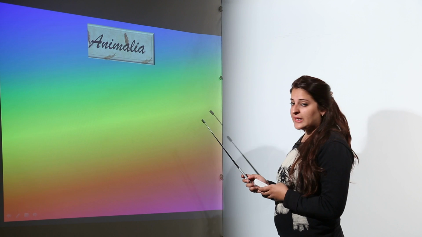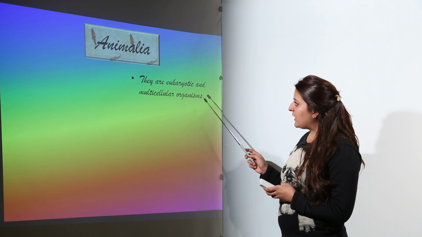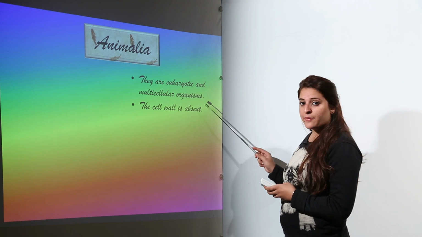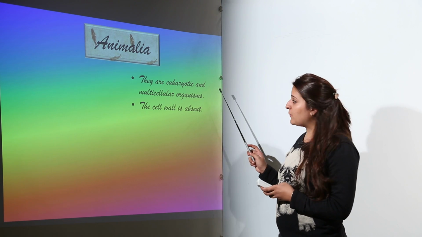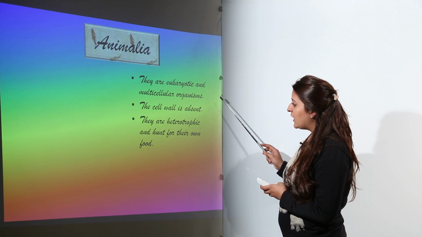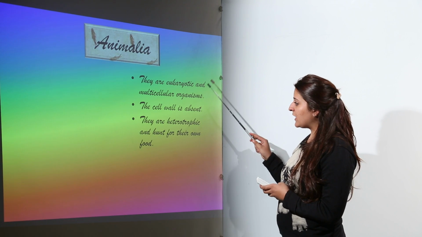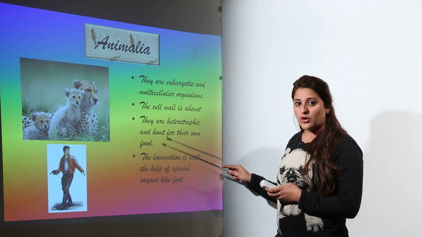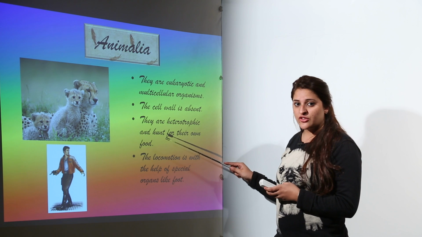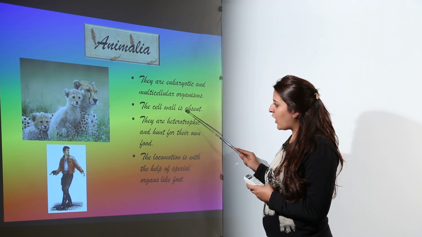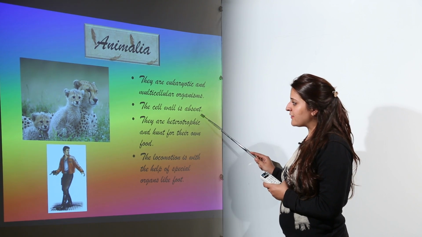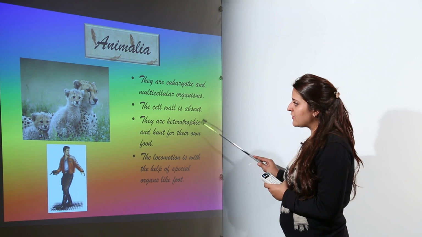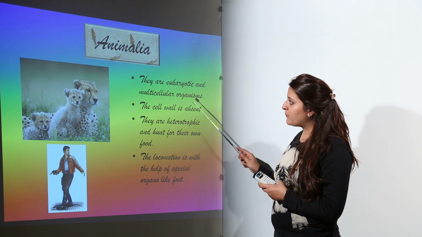The last kingdom is the kingdom Animalia. Animals are eukaryotic and multicellular organisms. The cell wall is absent, because the cell wall is a feature of the kingdom Plantae, not of Animalia. The next feature is that animals are heterotrophic and they hunt for their own food. So locomotion and a skeletal system are prominent features present in Animalia. However, this locomotory feature is absent in the kingdom Plantae. So this is what the Animalia kingdom is. This five kingdom classification was given by Whittaker.